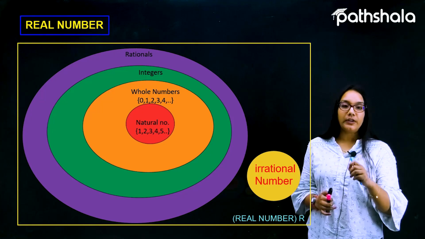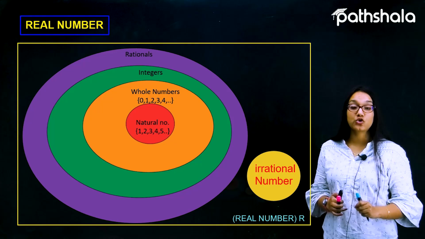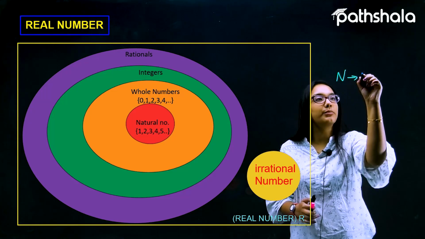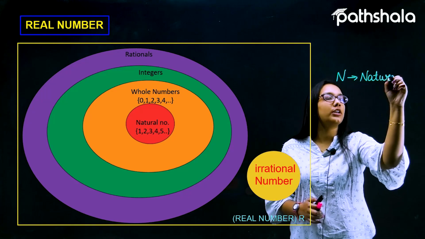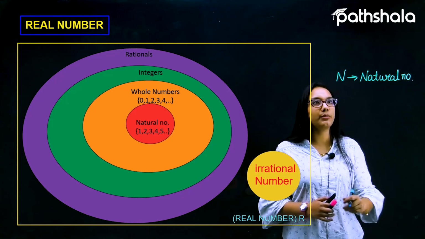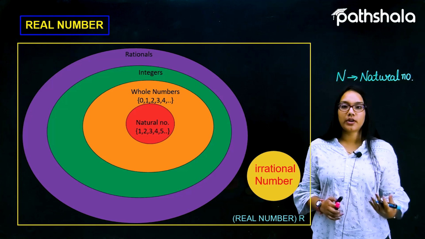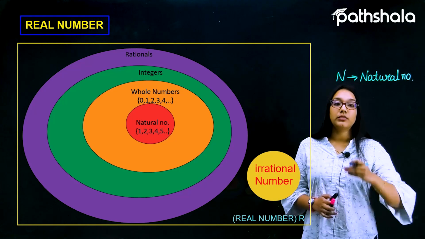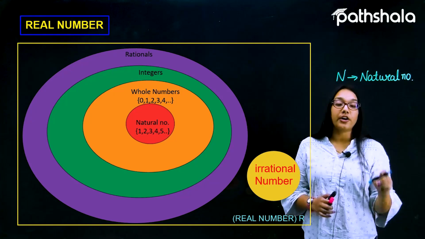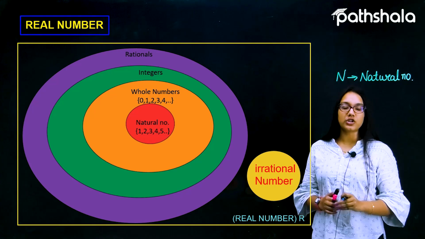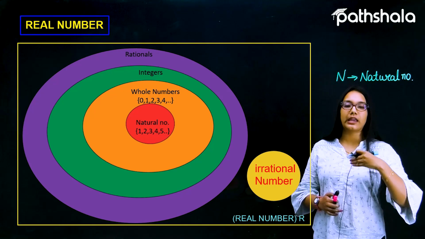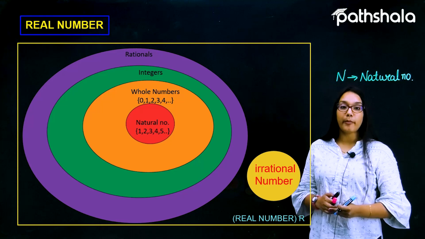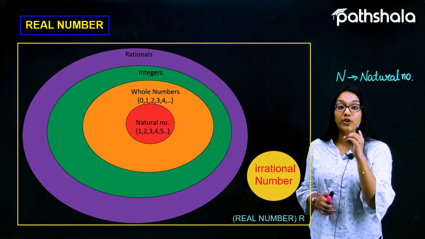In this we should know some of the specifications and notations. Capital N is the representation of the natural numbers. W represents the collection of whole numbers. Integers are represented by capital Z. Rationals are represented by capital Q. Irrationals are represented by capital I, or sometimes we call it R minus Q. These notations are really very important. Now let's move on further towards some of the notations.